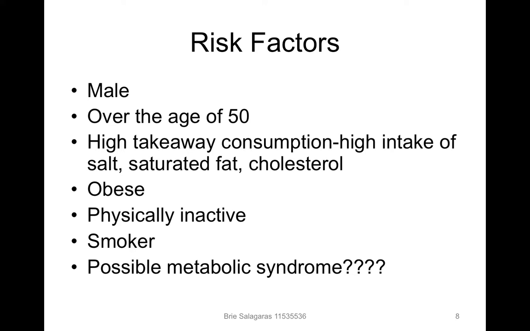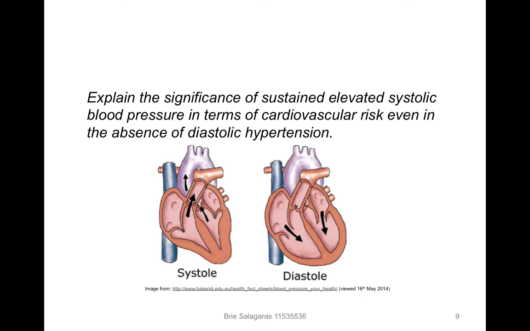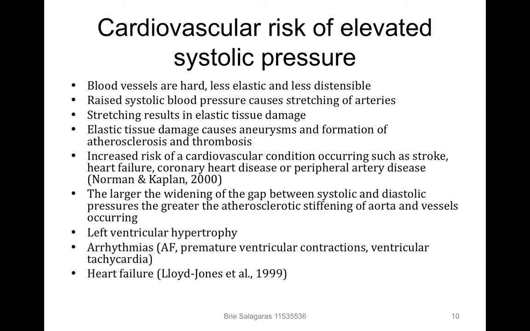My recommendation would be that Tom needs to make some lifestyle changes in regards to his modifiable risk factors and aim for a goal normal blood pressure of 120/80. So next I'll explain the significance of sustained elevated systolic blood pressure in terms of the cardiovascular risk, even in the absence of diastolic hypertension.